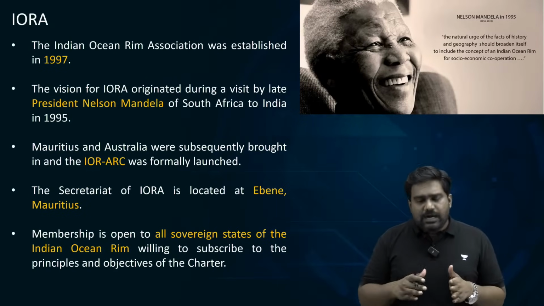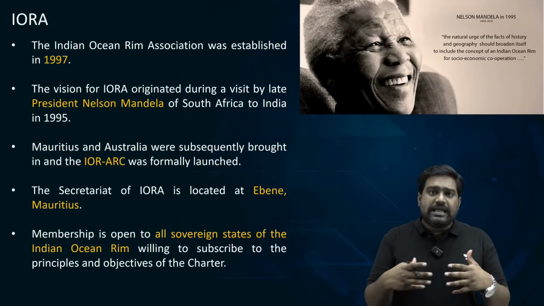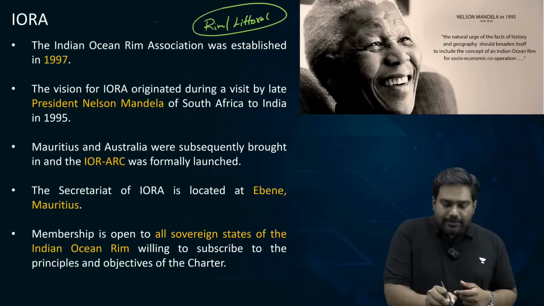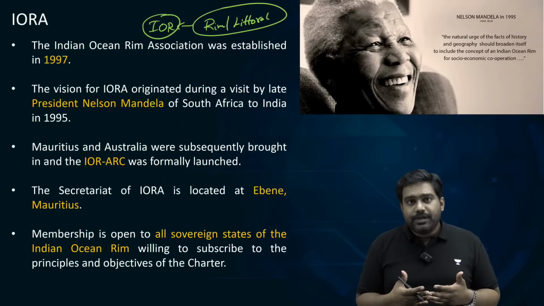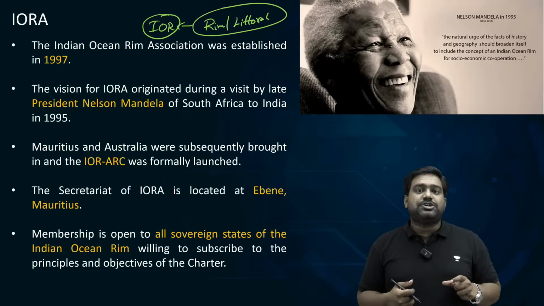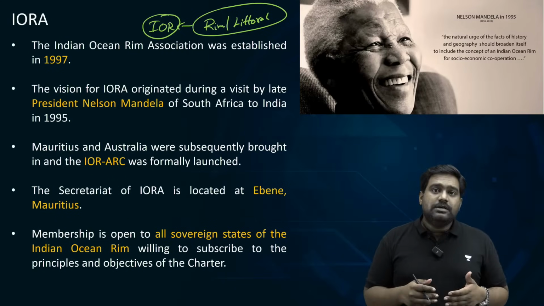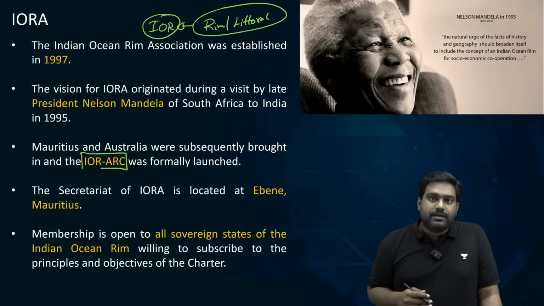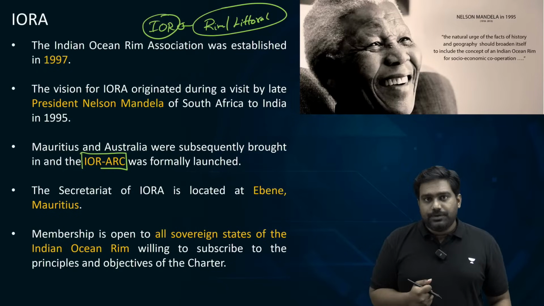Nelson Mandela was visiting India in 1995, and he proposed the idea of bringing the rim countries of Indian Ocean together. He stated that the littorals of Indian Ocean are connected geographically, historically. Our destinies are connected with each other. Is that clear? So based on this suggestion by Nelson Mandela, India and South Africa came together along with Mauritius to establish this organization, which was previously known as IORARC. It was known by a different name, Indian Ocean Rim Association for Regional Cooperation.